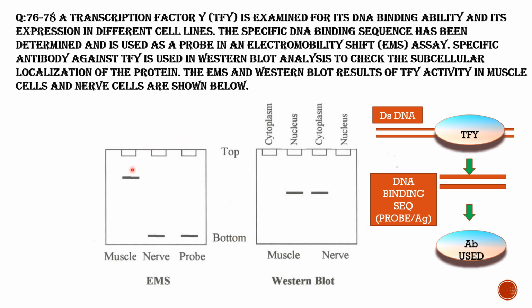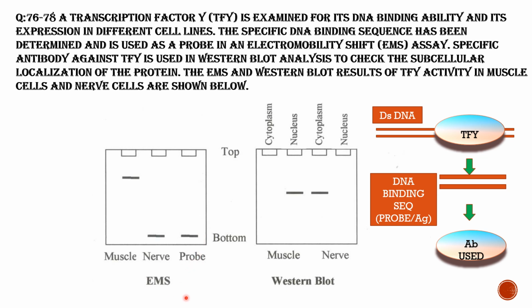Here you can see the electromobility shift assay. Here is the Western blot assay. This is the probe, which has DNA binding capacity. And here is nerve cell, here is muscle cell. So the DNA binding ability in different cell lines, that is muscle and nerve cells, was determined.